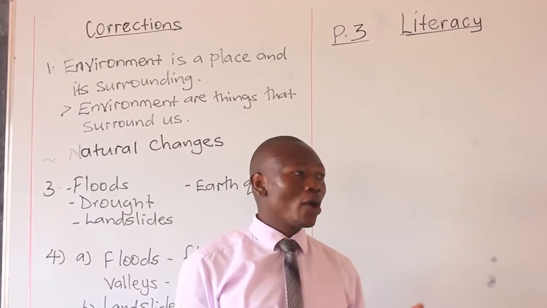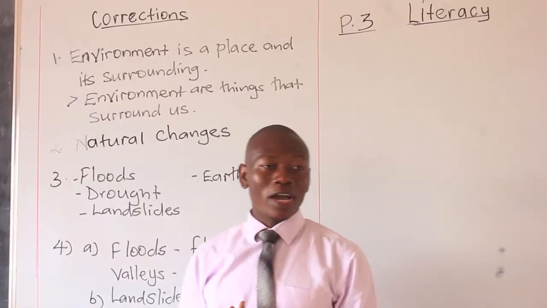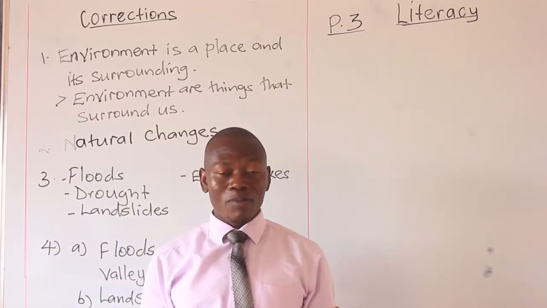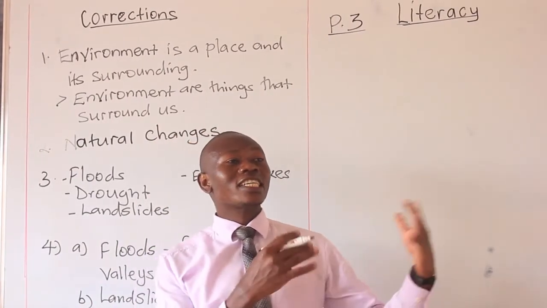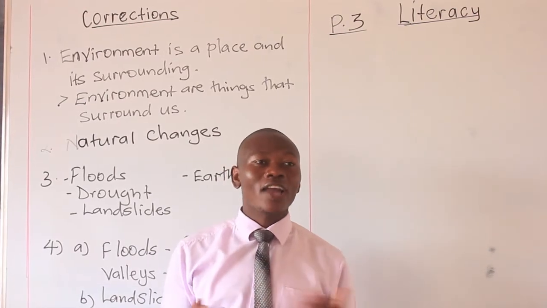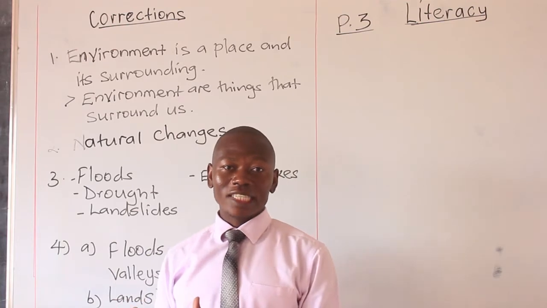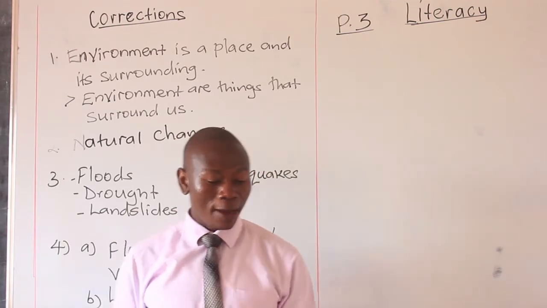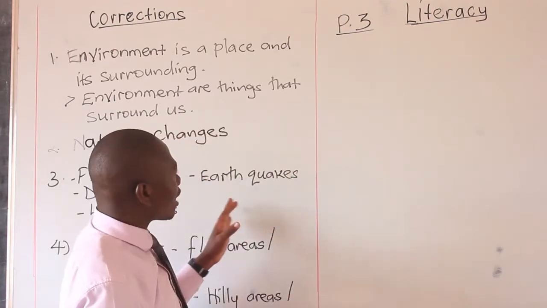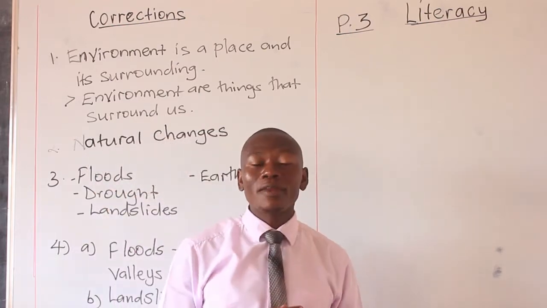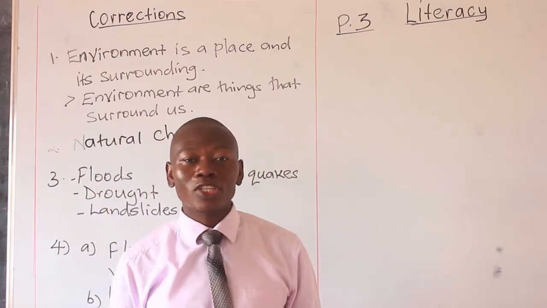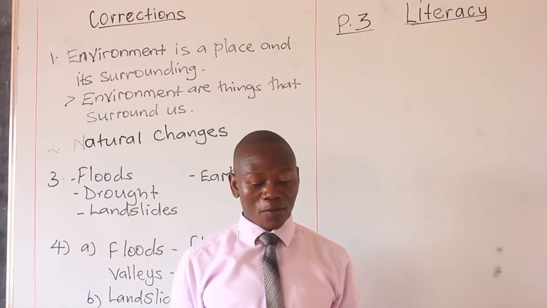Changes. Wherever we are in our environment, you find that there are things that happen, that occur, and you wonder as to how they have what? Occurred. So those are the things we are calling what? Changes. And here, we talk about the natural changes and man-made, or we can call them artificial changes in the environment.